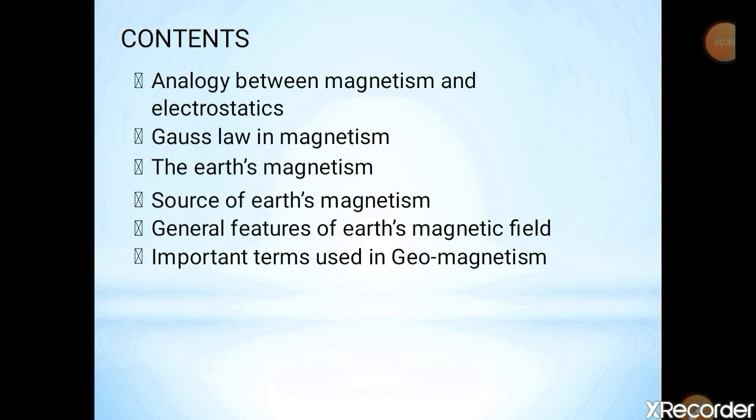The next, Gauss law in magnetism and Earth's magnetism. The next, source of Earth's magnetism, general features of Earth's magnetic field, and finally, important terms used in geomagnetism. Now, let us see one by one. What is the comparison between magnetism and electrostatics?